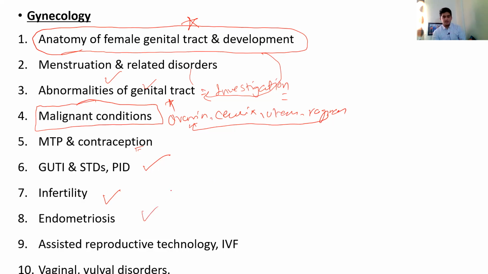Endometriosis, a few questions are asked. Now recently there are also questions, because these are new advances, on assisted reproductive technology and IVF. So a few questions you will get there also. Just be thorough with it. Just know the techniques, and what are the options available in a particular problem. And the last, vaginal and vulval disorders. So have a glimpse of these questions also.